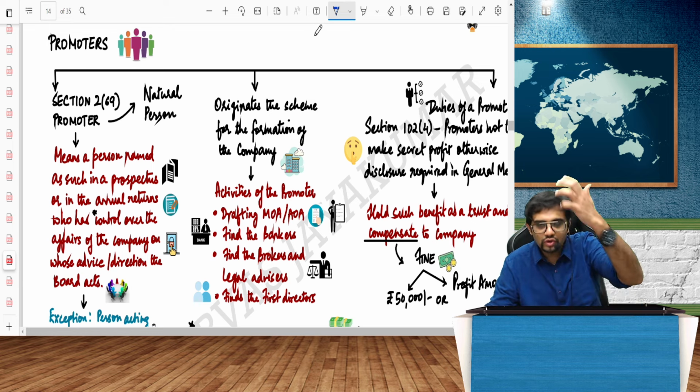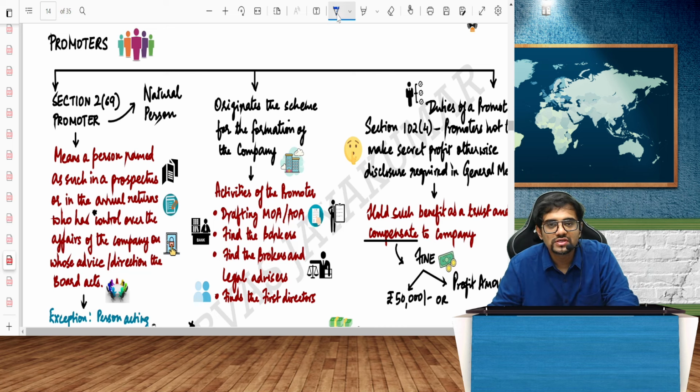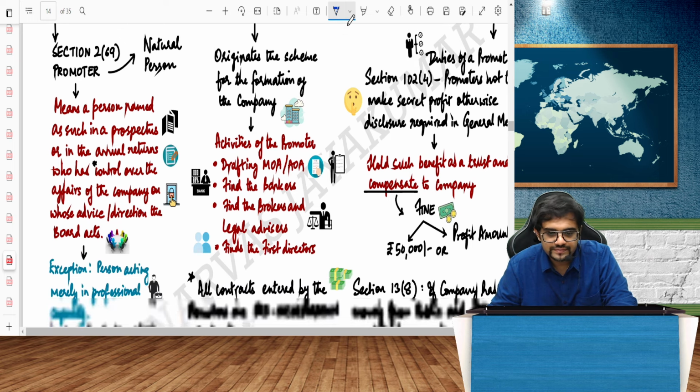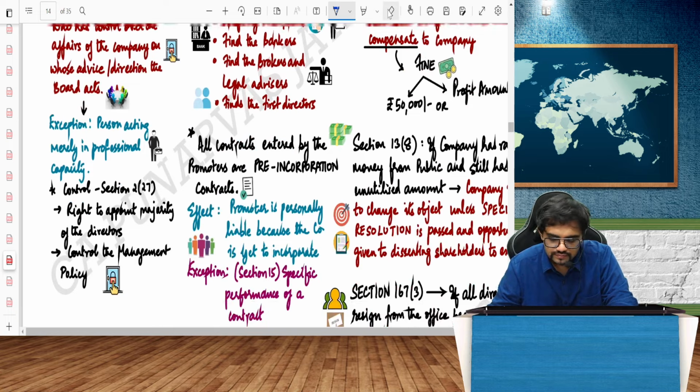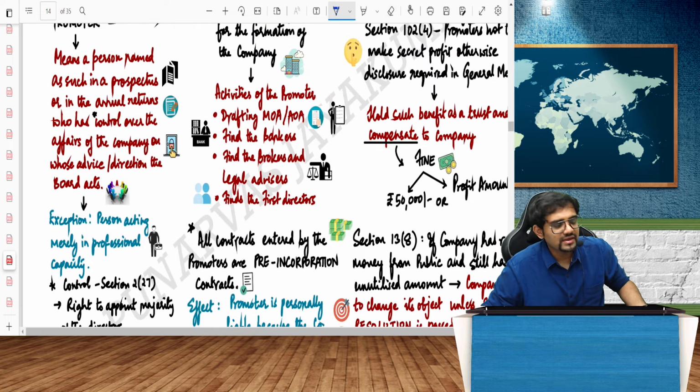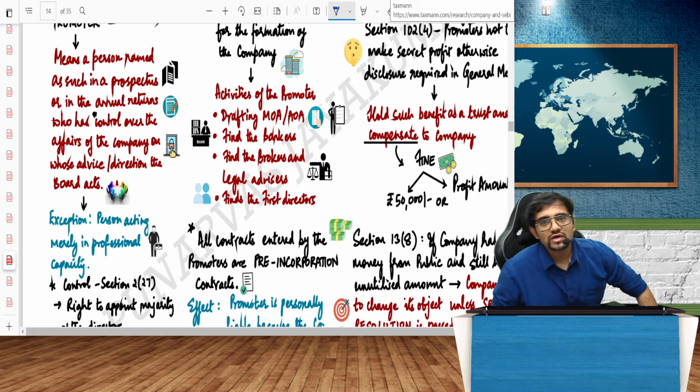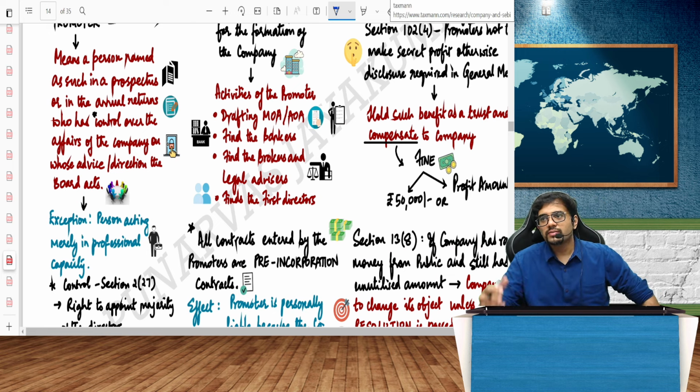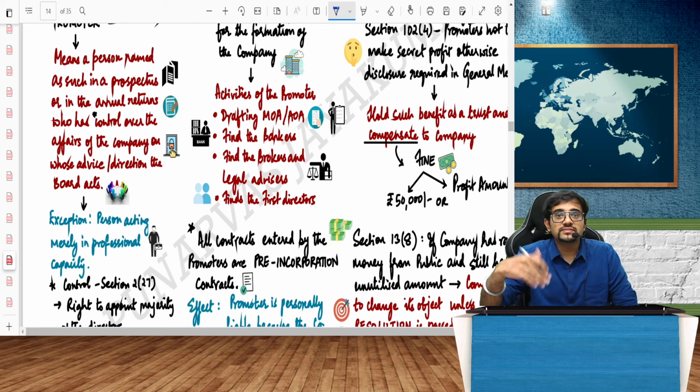More often than not, subscribers will be the promoters themselves, whose name will be mentioned as such in the annual return, who has control over the affairs of the company is called a promoter. If you're a chartered accountant and you help in incorporation, you are not called a promoter. A professional will not be called a promoter unless the professional also does something extra.